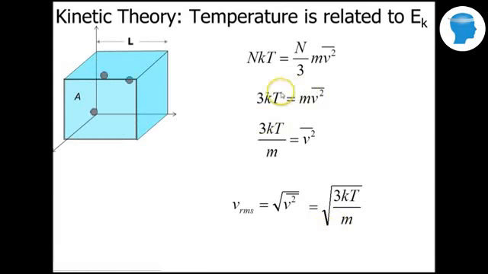Going back to this idea though of 3kT equals m average speed squared, you notice if I multiply by half I'll have kinetic energy. I'm going to multiply both sides by half.